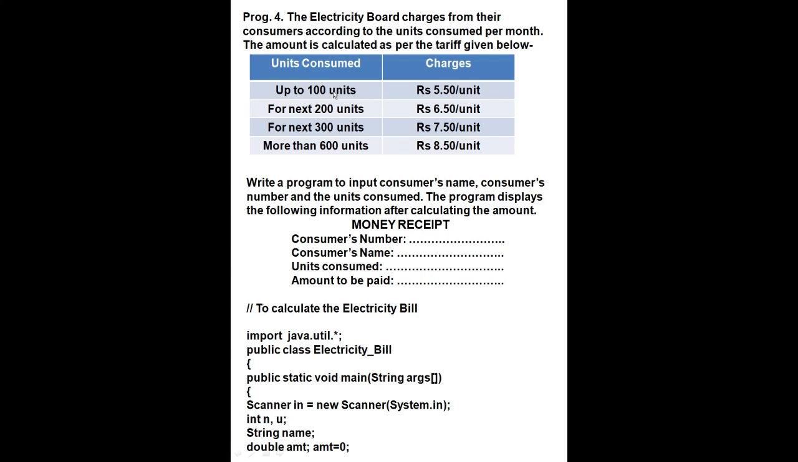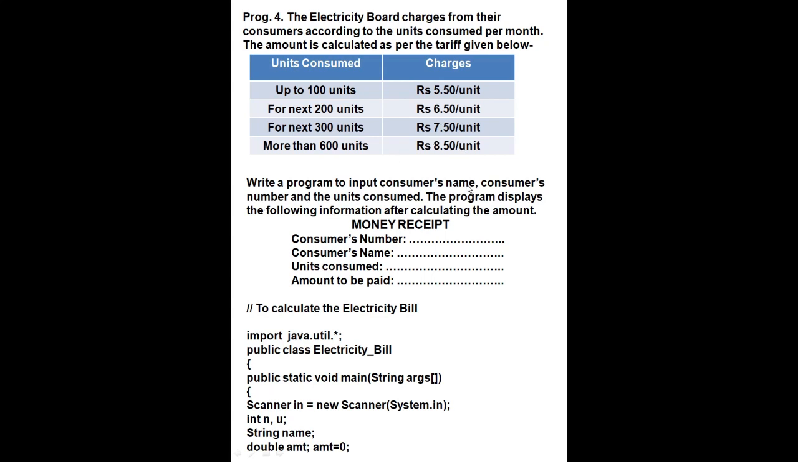Now units consumed and charges. Up to 100 units, 5.50 per unit. For the next 100 to 300 units, 6.50 per unit. For the next 300 units, 7.50 per unit. More than 600 units, rupees 8.50 per unit. All are given in the question.